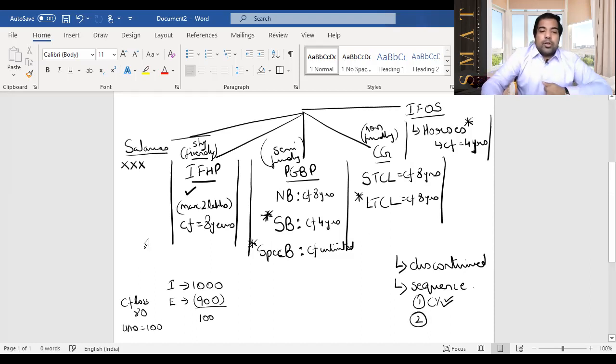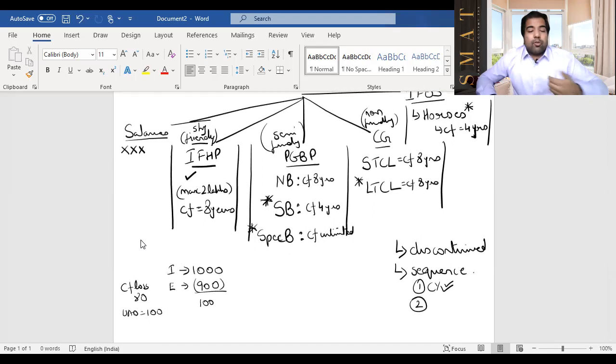Now, what do you take? Do you take unabsorbed depreciation or do you take carry forward loss? As you know, unabsorbed depreciation, guys, under section 32(2) has unlimited life. So if you have unlimited life, then why do you want to set that off first? It's like when you open your fridge, which food will you take first? The one which has a faster expiry. If you have two chocolates and one has an unlimited expiry, you will take the other chocolate which has a limited life. So you will take carry forward of loss first.